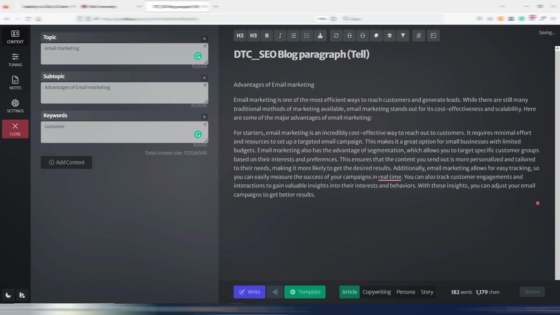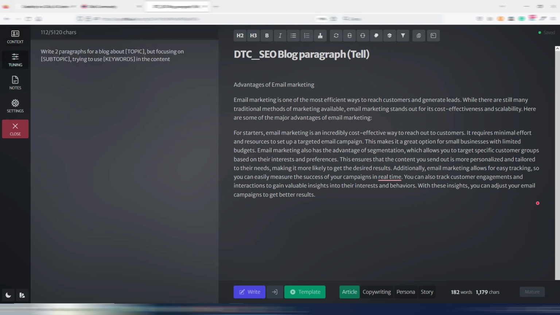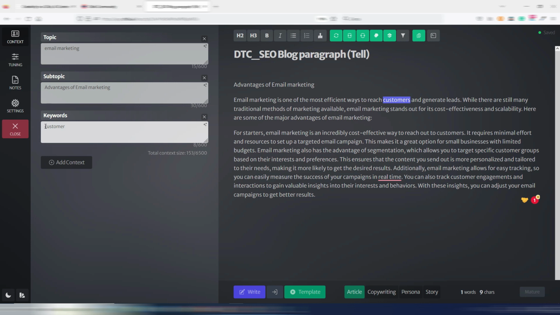It's generating 2 paragraphs because in the tuning I asked to write 2 paragraphs about topic, so about email marketing, but focusing on subtopic. Subtopic is this, trying to use keywords. And as you can see, I have this word customers here because this is my keyword, customer, customers. So Chibi AI is following my command, 2 paragraphs inserting the word customers, and this is just an example of a tell template.